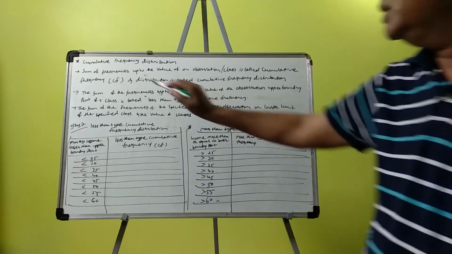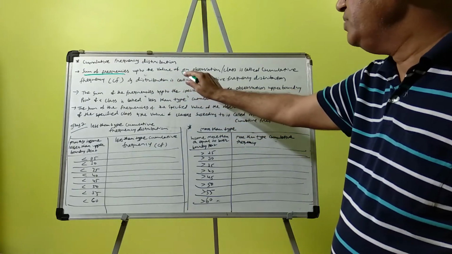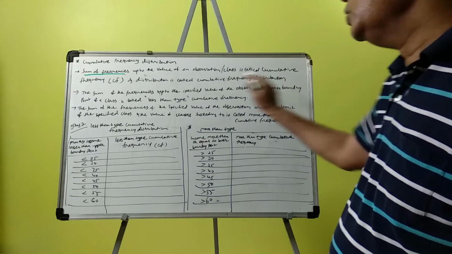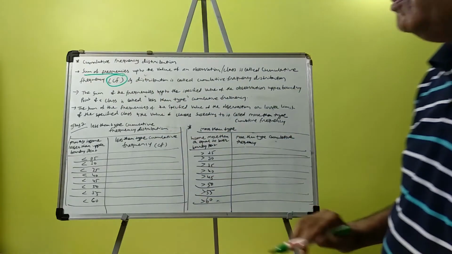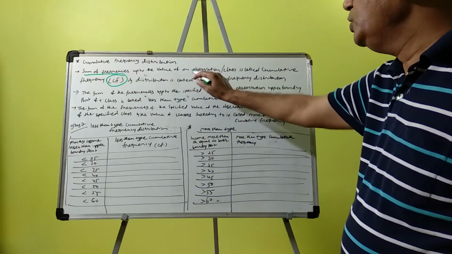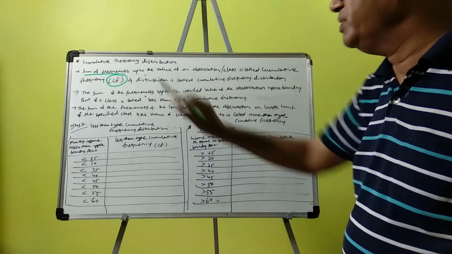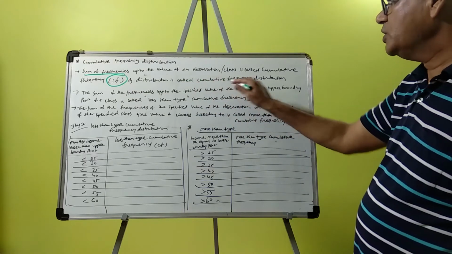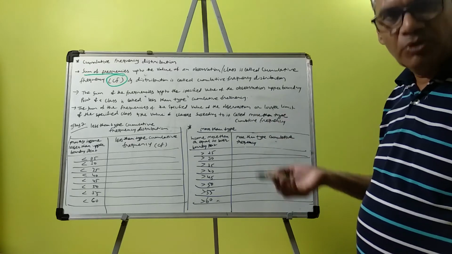First of all, the sum of frequencies up to the value of an observation or class is called cumulative frequency. This is denoted by CF, and the distribution is called the cumulative frequency distribution. Now, less than type and more than type.